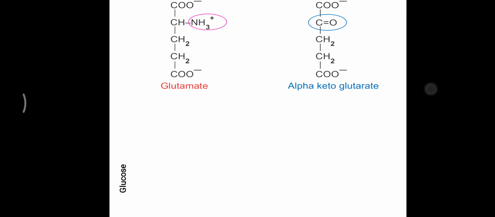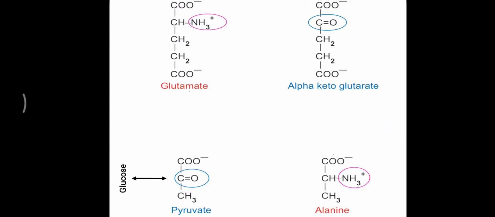Further, this particular reaction occurs with the help of pyruvate. First of all glucose, and in glucose the aerobic reaction occurs, and that leads to the formation of pyruvate. Glucose to pyruvate generation, that you already know. Now this pyruvate combines with glutamate with the help of the enzyme SGPT or ALT. Pyruvate is converted into alanine, because the amino group of glutamate is donated to the pyruvate. So this amino group is accepted by the pyruvate, and now pyruvate is converted into alanine.